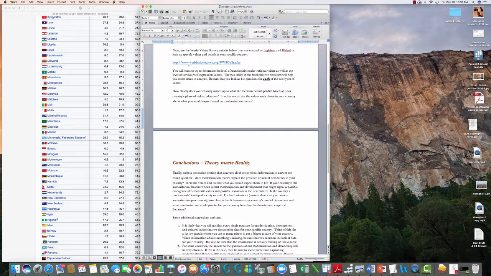Now, we cannot go and conduct surveys of our own to find out what people's attitudes are in the country, so we're going to rely on Englehart and Welzel's surveys. And they were instrumental in creating what's called the World Values Survey. All of the data they present in their book come from this survey. And they were nice enough to put this online. I've got a link right here, you can see it.